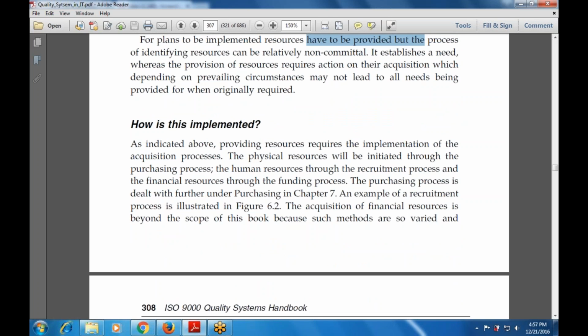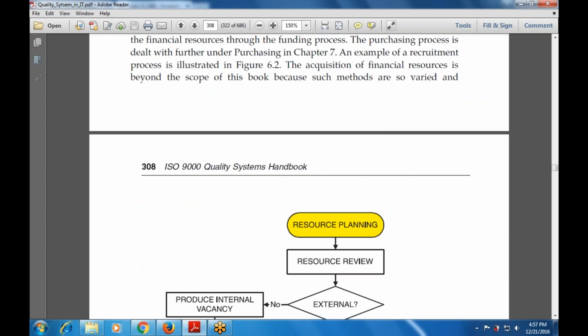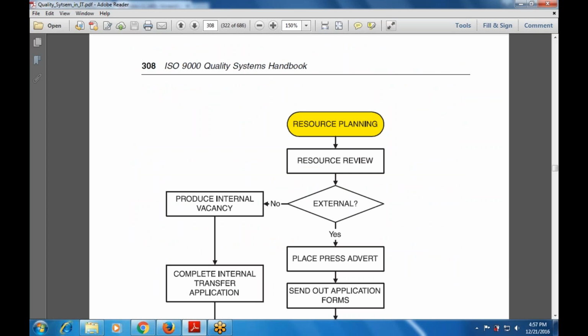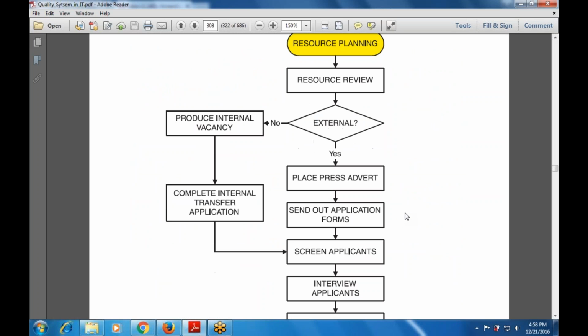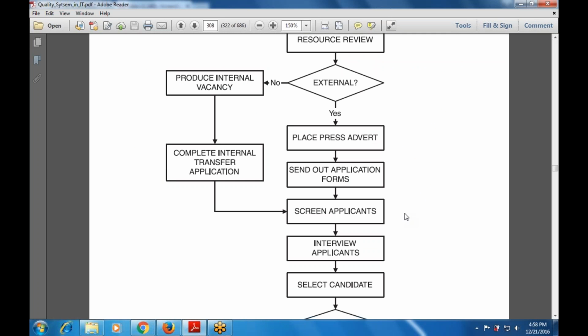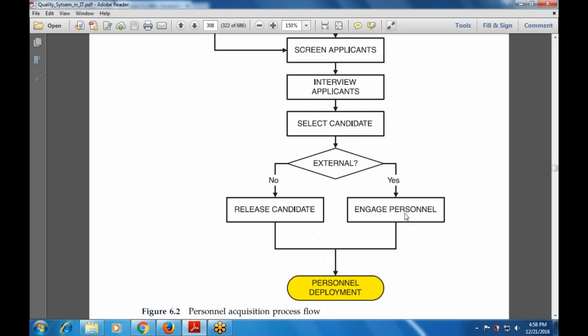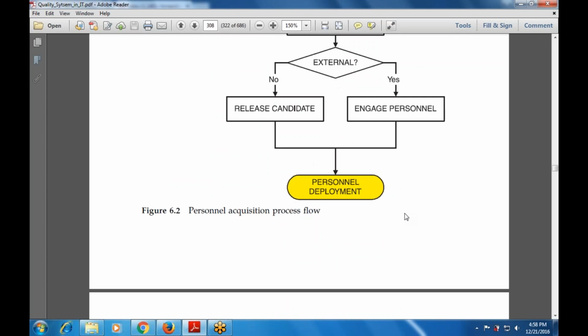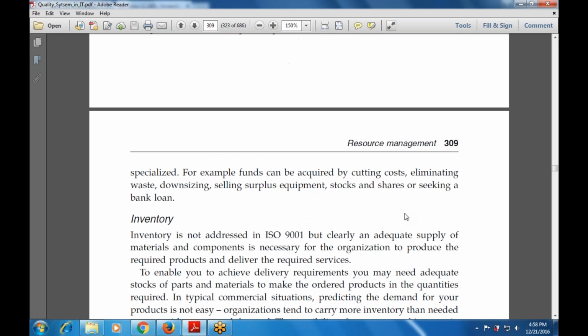Now, how is this implemented? This is implemented with the acquisition process. We are acquiring the targets, we are acquiring the issues, that is the acquisition. So there is resource planning, resource review, external, then place the press advert, send out the application forms, screen applications, screen applicants, complete internal transfer application, select the candidate if it is external, yes or no. If it is yes, then engage the personnel. If it is no, then release the candidate. This is the personnel deployment.